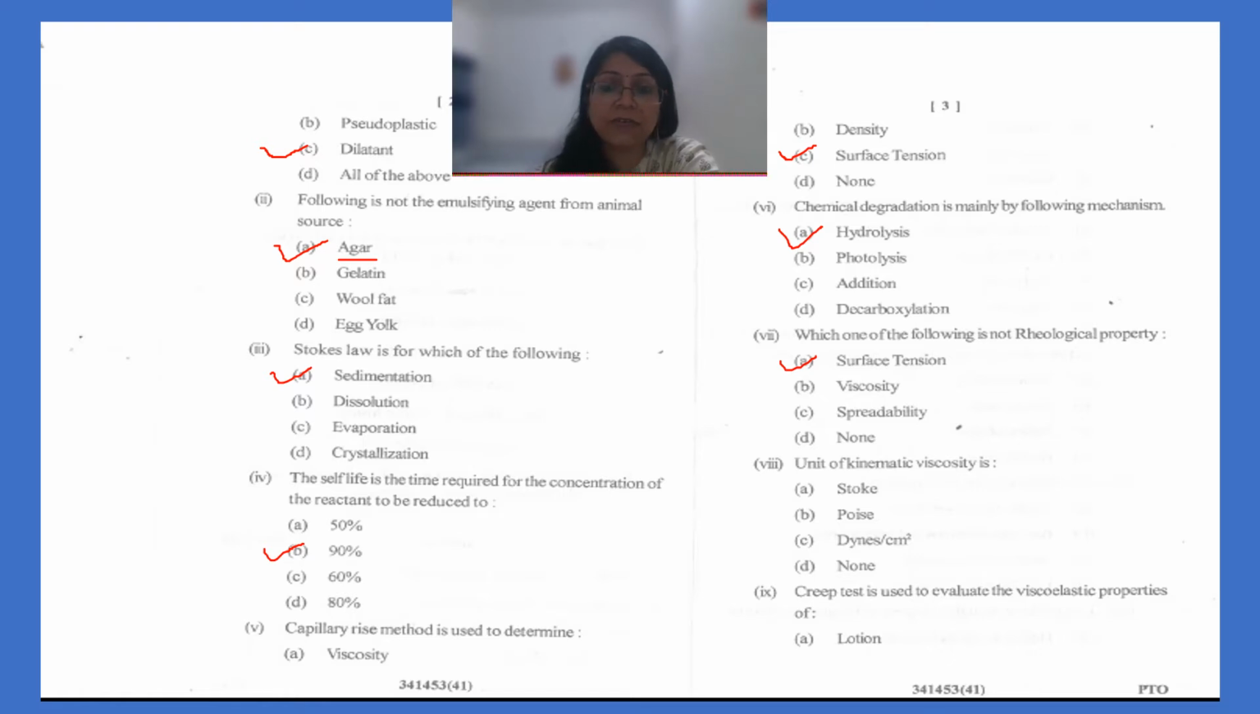So surface tension will be the answer. The next is the unit of kinematic viscosity. Kinematic viscosity is viscosity divided by the density. So its unit is Stoke.